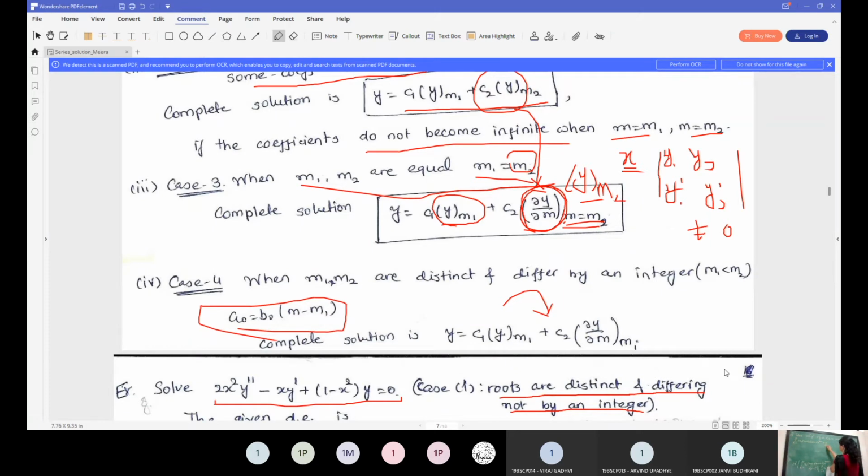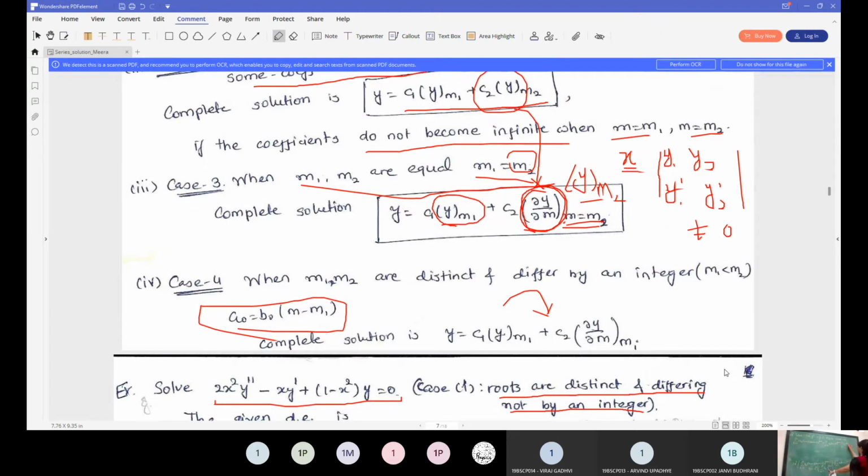minus summation k is equal to 0 to infinity ak, k plus m, and then x will be multiplied with this one, which will give me x raised to k plus m. And then we have this one, first multiplication with 1, so that series will remain as it is. k is equal to 0 to infinity ak x raised to k plus m, and then it will multiply with x square.